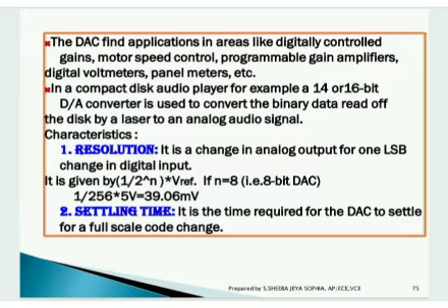First one is the resolution. It is the change in analog output for one LSB change in digital input. And this is the formula for resolution. You will be finding the corresponding analog value for the digital input. Settling time is the second parameter. It is the time required for the DAC to settle for a full-scale code change. That is, what time it requires to settle down for the change in code.